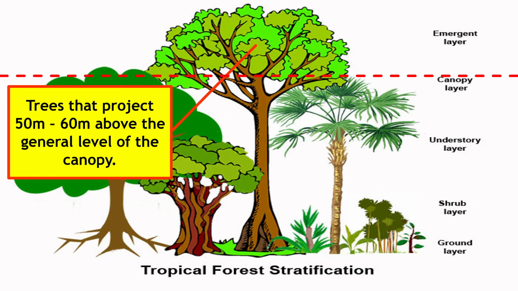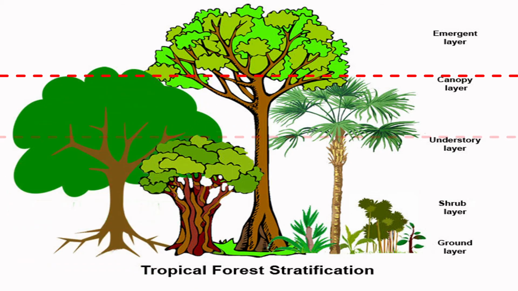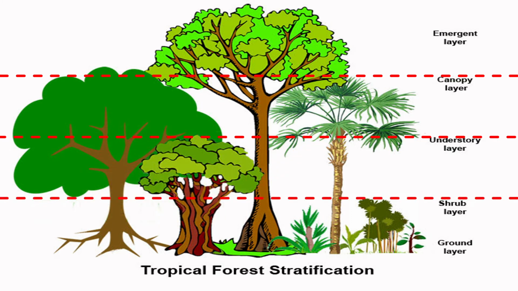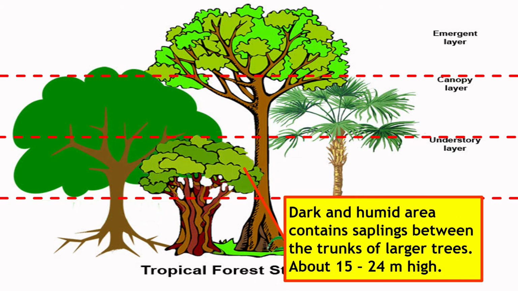Emergent layer consists of trees that project 50 to 60 meters above the general level of the canopy. The second layer, canopy layer, forms a continuous evergreen carpet which is about 25 to 35 meters tall. The third layer, understory layer, is a dark and humid area that contains saplings between the trunks of larger trees, about 15 to 24 meters high.